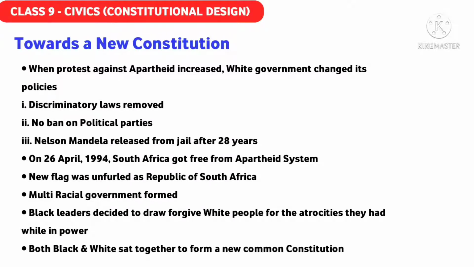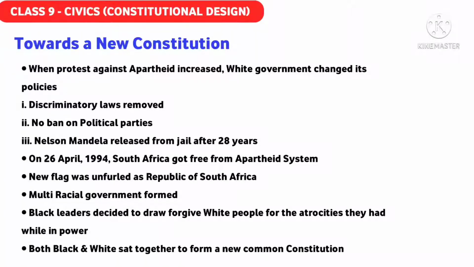So these three policies were changed by the British. The discrimination between the blacks and whites in most of the public places was removed. There was a ban on some political parties after the formation of the ANC, and this was also removed. And Nelson Mandela was released from jail after 28 years of imprisonment. And finally, on the 26th of April 1994, South Africa became free from the apartheid system.